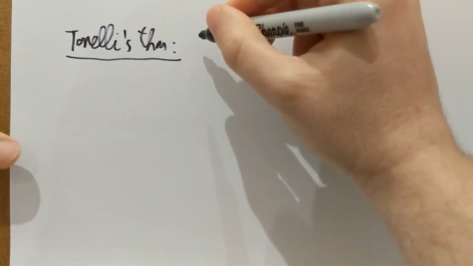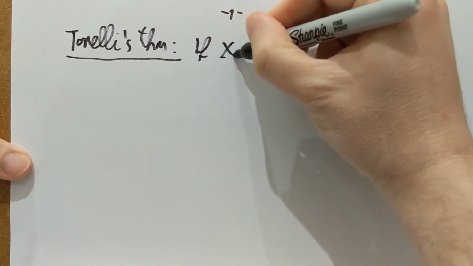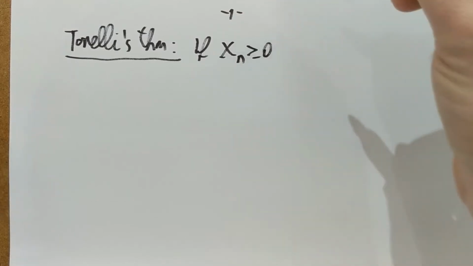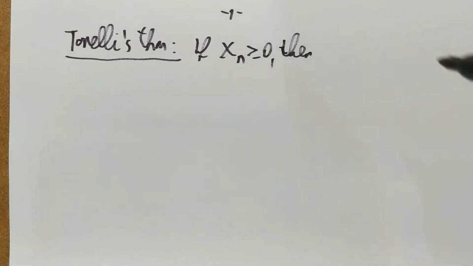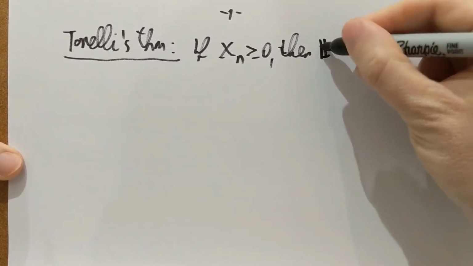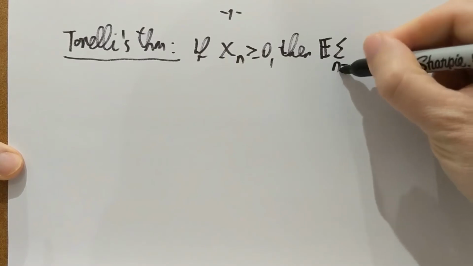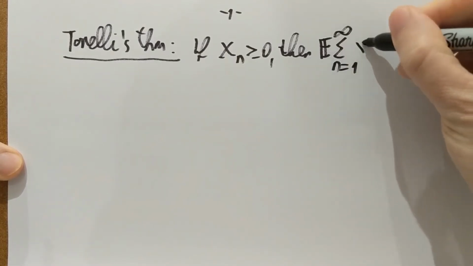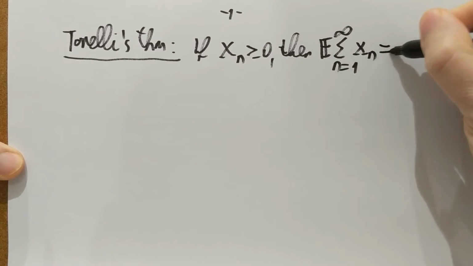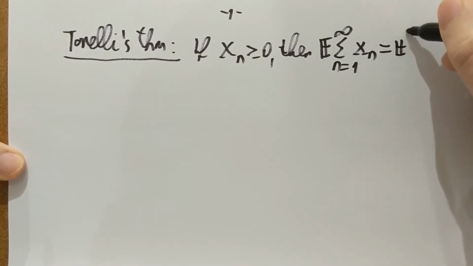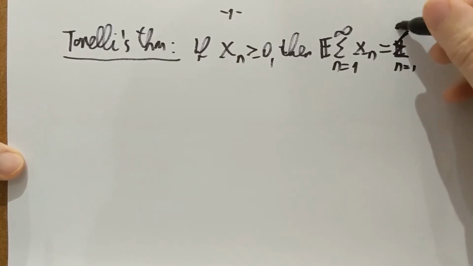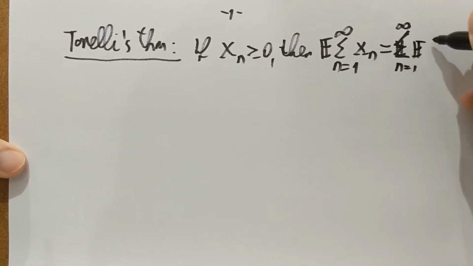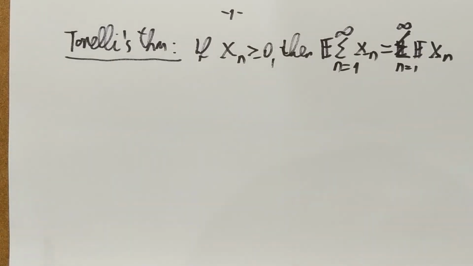And that says the following: if the Xn's are non-negative random variables, then if I take the sum of the Xn's and an expectation of that, the infinite sum, that is going to be the same as the infinite sum of the expectations. Okay, that's the statement of the theorem.